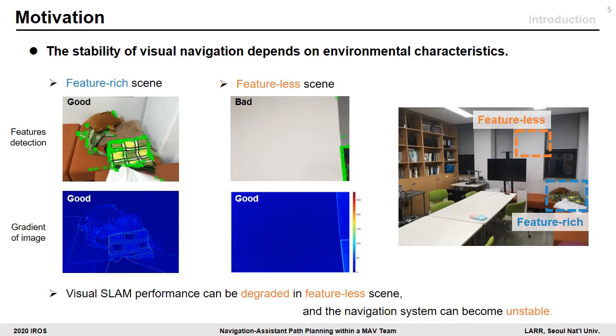The performance of visual navigation highly depends on the characteristics of the environment. In order for visual SLAM to make stable performance, a feature-rich scene should be captured in the image. If a camera stares at a featureless area, it can lead to unstable and low-quality navigation. Navigation performance highly affects mission success and failure. Therefore, the path planner should generate paths which ensure robust navigation performance. That is, well-distributed and abundant features or high image gradients should be captured in the image while moving along the generated paths.